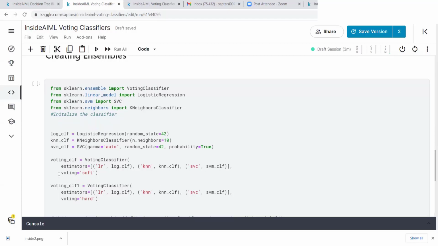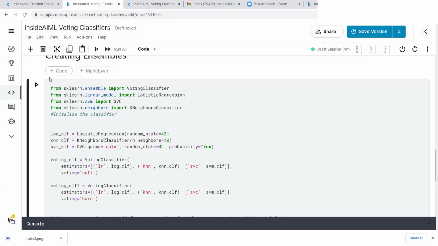And how are we going to combine them? We are going to combine them using soft voting. This one I'm calling voting CLF, and this one I am calling voting CLF1. This is a voting classifier using the same base classifiers, but with voting as hard.